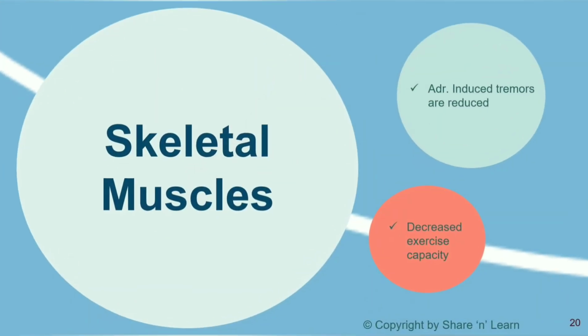In skeletal muscles, the adrenaline-induced tremors are inhibited, but the exercise capacity of the individual is reduced. This is because of decreased blood flow to the muscles, and also because of inhibition of glycogenolysis and lipolysis, which were mainly providing fuel for working muscles. That is decreased in the muscles, therefore reducing the exercise capacity of the individual.